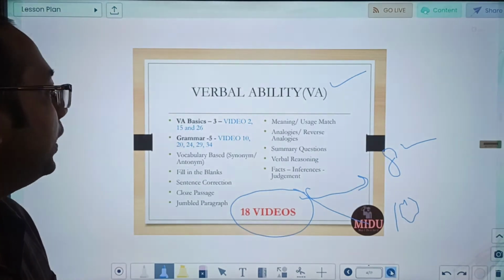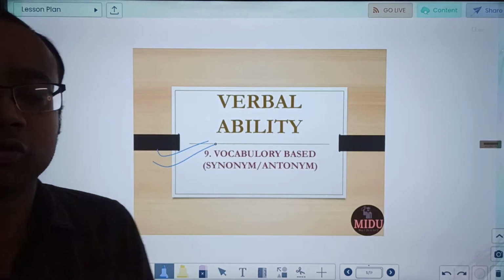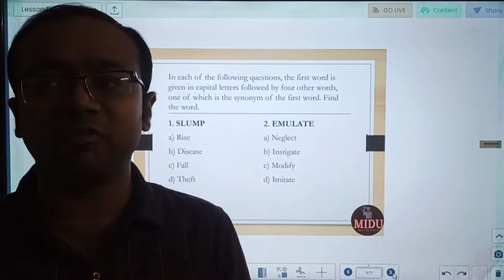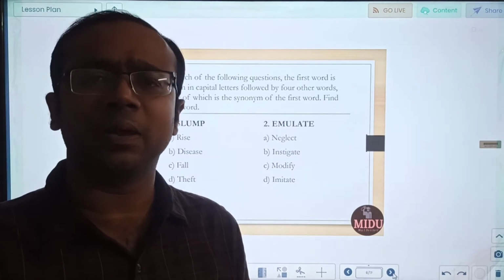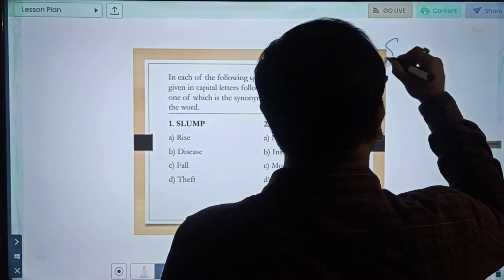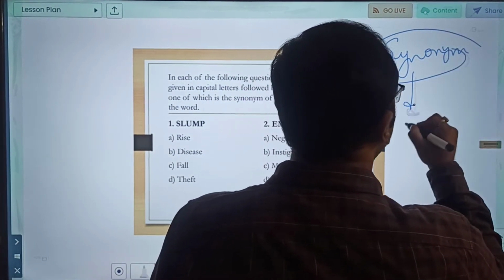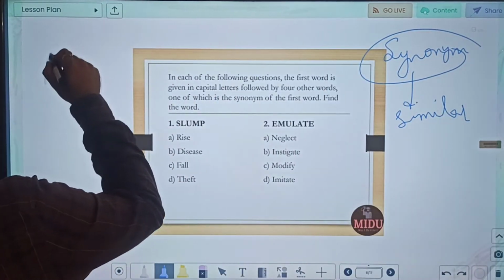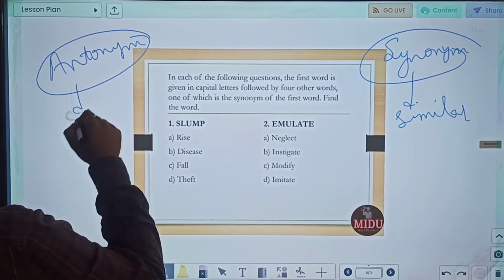Okay, so today we are going to discuss a topic: vocabulary based synonym and antonym. So in VA basics we have given you 2 videos, and in each video there were 35 different words. We discussed word meanings. Now one type of question which can come in CAT is simple. They will give you a word and ask you what is the nearest synonym or antonym. So we all know what is a synonym. Synonym means something which is similar or same in meaning, correct? And then there is the concept of antonym. Antonym means opposite in meaning.